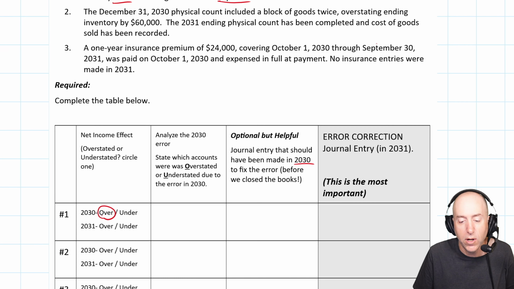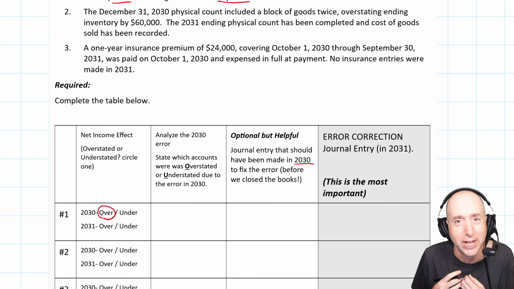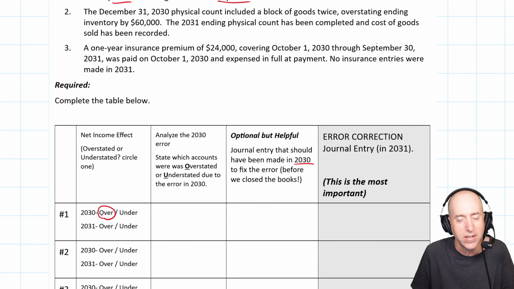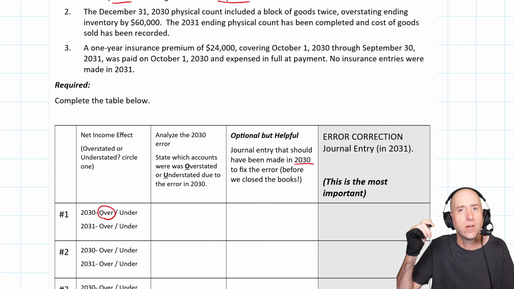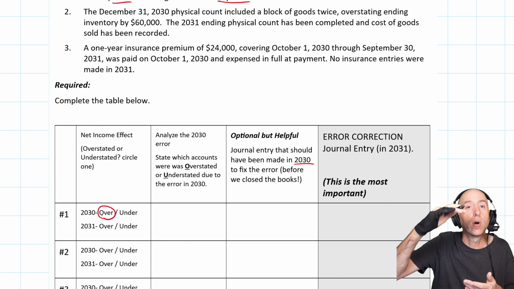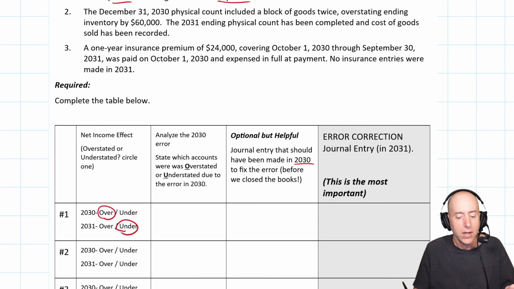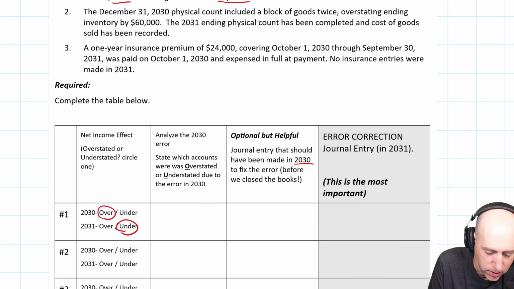Now in 2031, the opposite is true. I recorded that expense in 2031 because when I paid the salary, I recorded the expense, but that expense belonged to 2030. So in 2031, my expenses are too high, and therefore my profits are too low. My profits are understated. So what accounts in 2030 are overstated or understated?